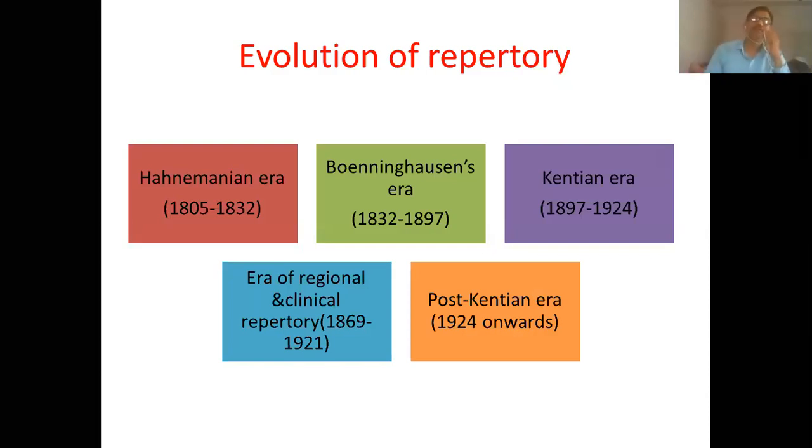So by the time of 1888 or 1890, what had happened? There was already development in the field of repertory. So just remember that we have taken the year 1887 or 1890, where Dr. Kent started his interest in the field of repertory. And then we are studying what the position was around that time, that is 1888 or 1890, in the field of repertory.